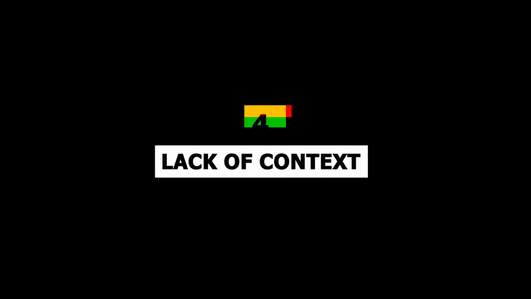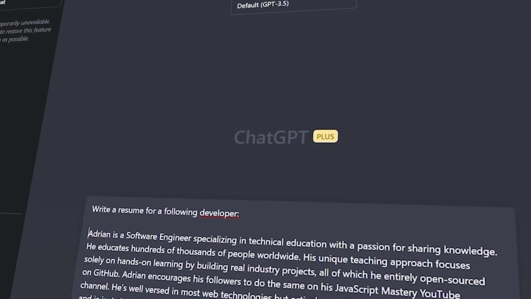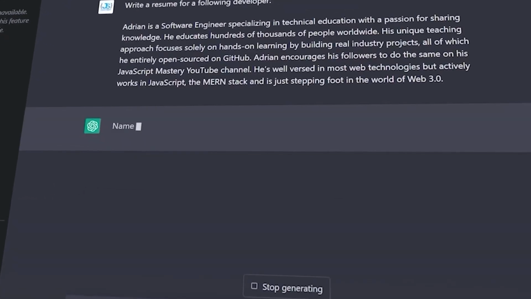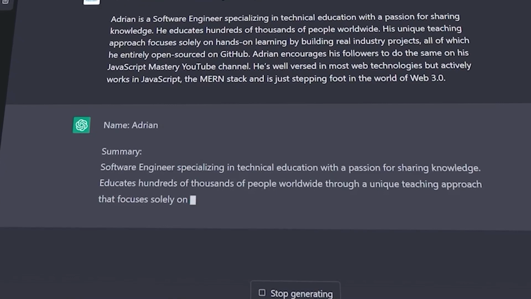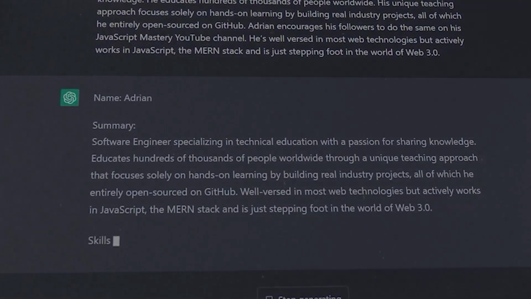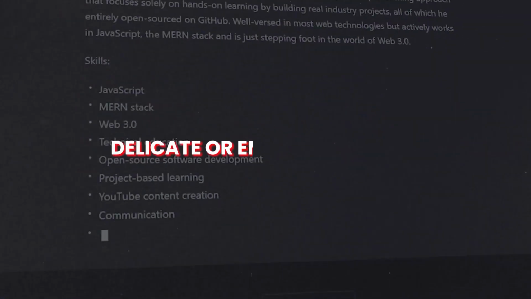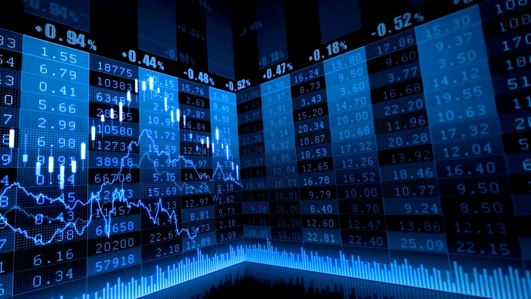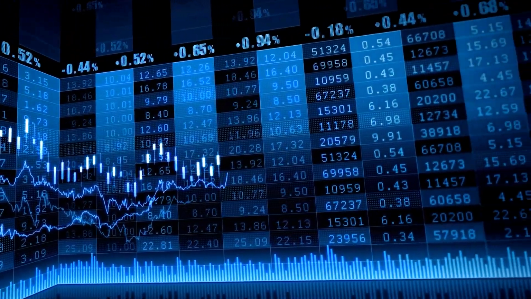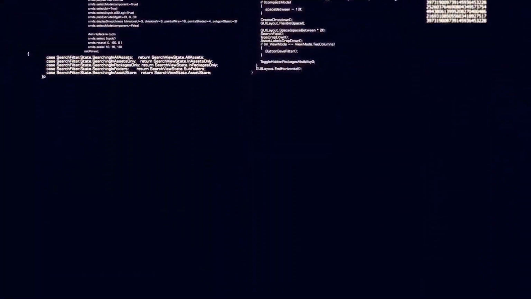Number four, lack of context. It may not always understand the context of a conversation, resulting in misunderstandings or inappropriate reactions. This could especially happen when dealing with delicate or emotive subjects. Number five, dependence on data. The quality and the quantity of data utilized to train the model have a significant impact on ChatGPT's accuracy and effectiveness. This means that if the model is not trained on enough data, or if the data used to train the model is of poor quality, it may perform poorly.